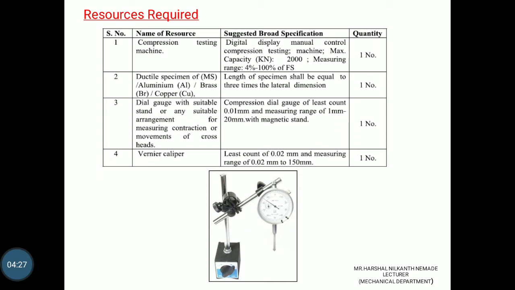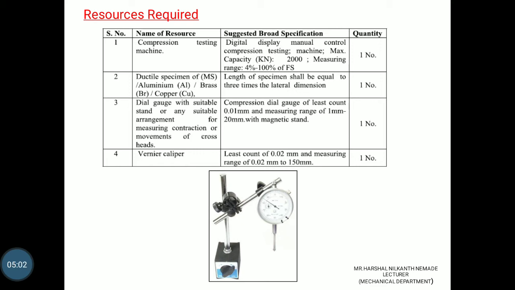Resources required: compression testing machine, suggested specification: digital display, manual control, compression test machine maximum 2000 kilonewton, measuring range 4% to 100% of the full scale. Ductile specimens: mild steel, aluminum, brass, copper, or you can take cast iron. A dial gauge with a suitable stand is also required.